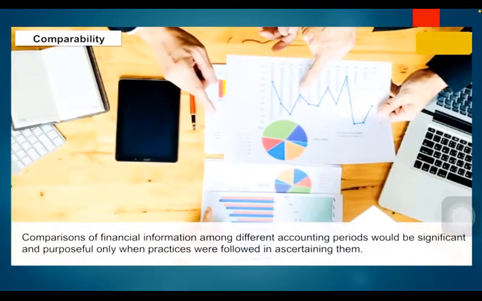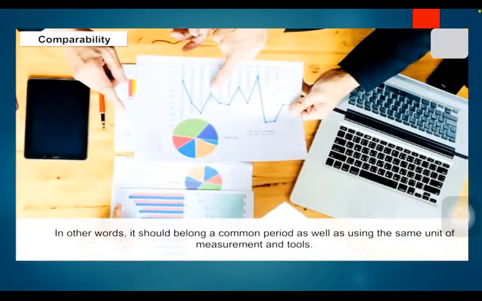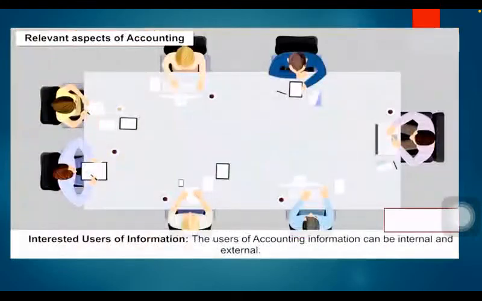Comparability: accounting information should be comparable, that is, it should be made in such a manner that the same practices have been followed in different accounting periods, so that we can easily compare them, and the same unit of measurement should also be used.